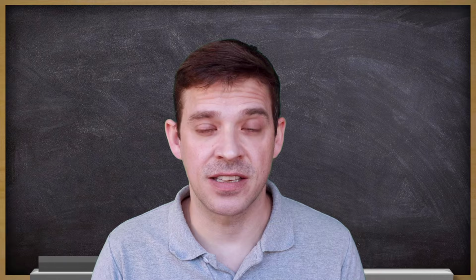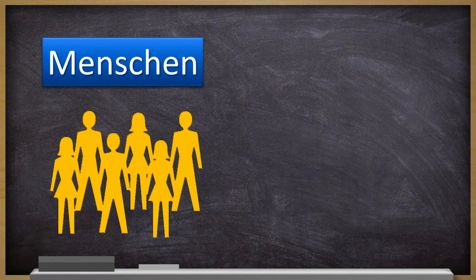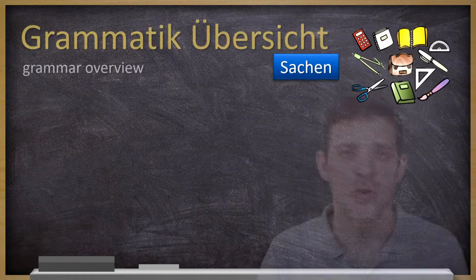One piece of information up front. In German, we do make a difference between things and people. So these da compound words, they're actually only used for things, Sachen. But you can also use these constructions, these questions, to talk about people. So it is important. In German, we do make a difference between Menschen, Menschen sind people, and Sachen, Sachen sind things. And we're going to start with Sachen first.